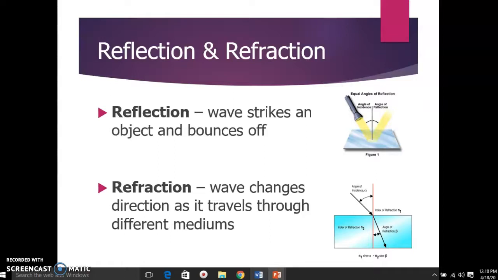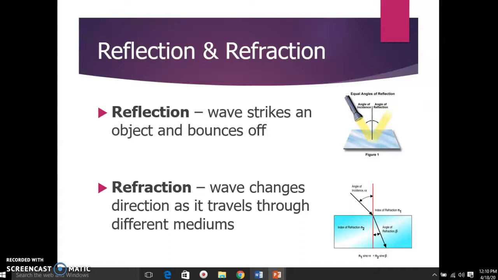So whenever a wave hits a boundary, it's going to do some reflection and some refraction usually. Reflection is when it hits that boundary and it bounces off. It comes back into the original medium that it was in. Refraction is when it continues to travel and it goes into that new thing, but instead of continuing on in a straight path, it actually gets bent.